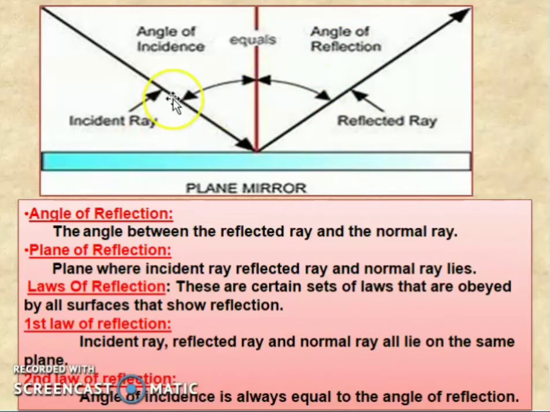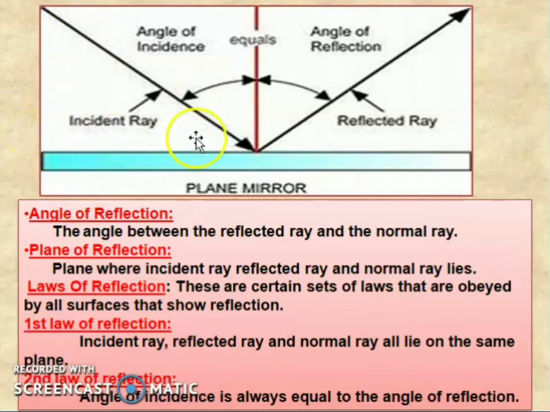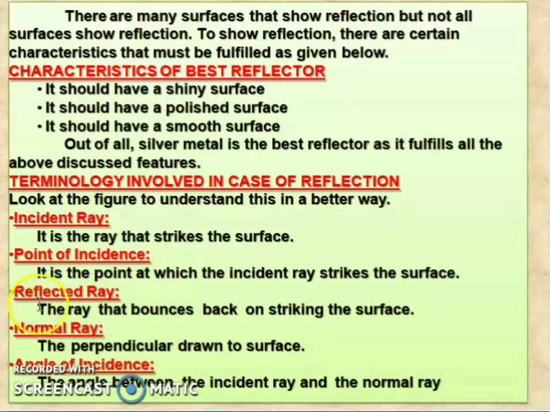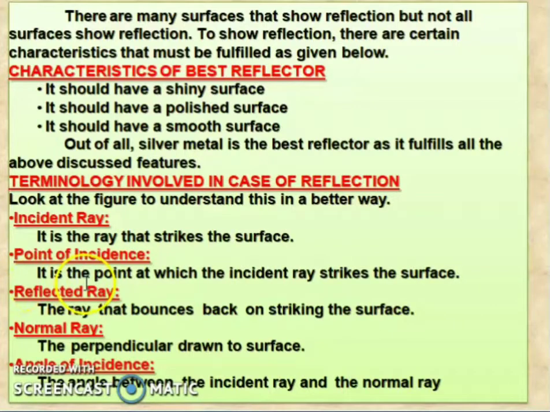Now let us see what the incident ray and the angle of incidence are in this terminology. First, the incident ray. It is the ray that strikes the surface. You can see the diagram. This is the ray that strikes the surface. So that ray we call the incident ray. Next, the point of incidence. It is the point at which the incident ray strikes the surface. So this is the point. This point we call the point of incidence.